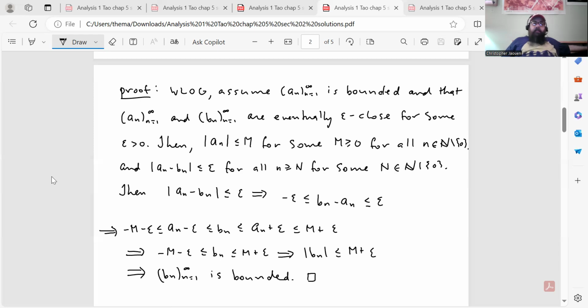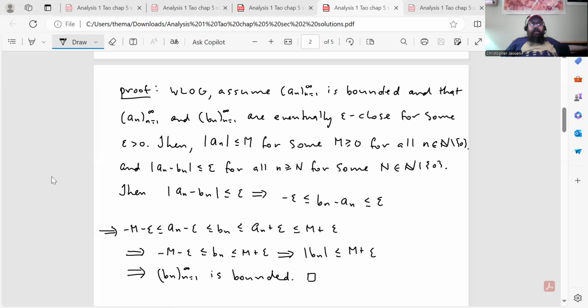Then the absolute value of the members of the sequence a_n is bounded above by M for some M greater than or equal to 0, for all n in the natural numbers minus 0, and the distance between a_n and b_n is less than or equal to epsilon for all n greater than or equal to capital N, for some capital N a positive natural number.